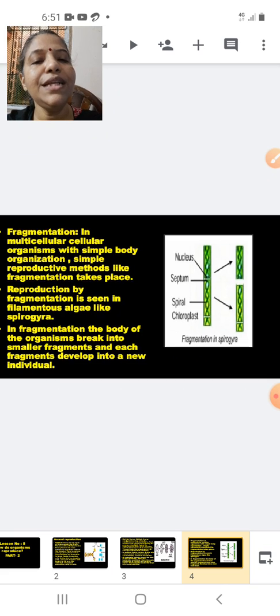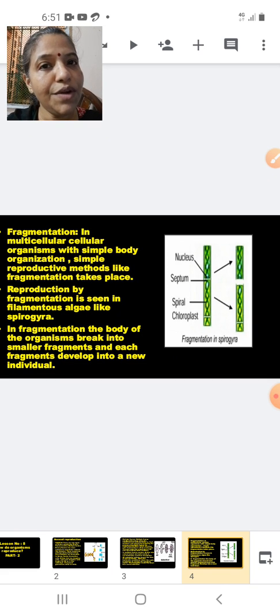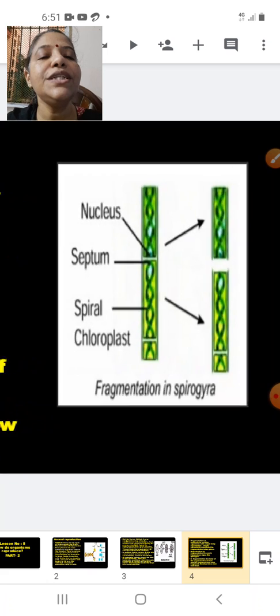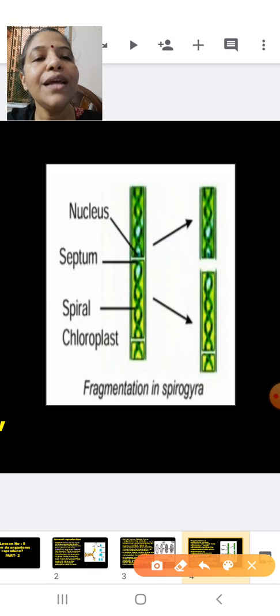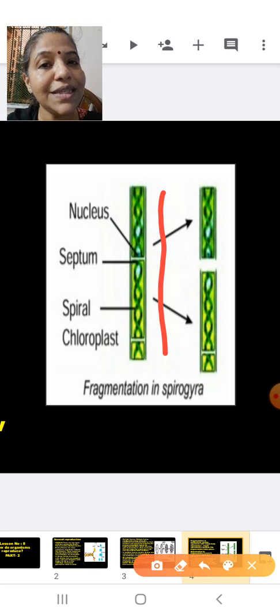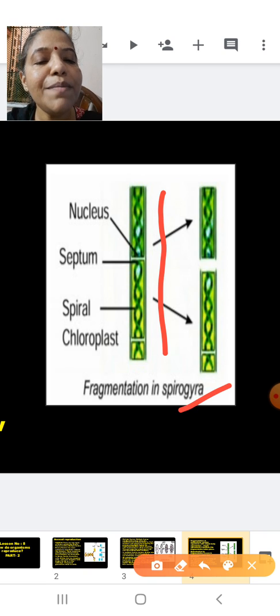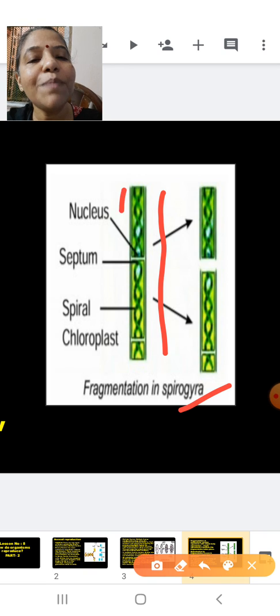Now we will study the next type of asexual mode of reproduction. And the next type of asexual mode of reproduction, students, you are going to study is fragmentation. Now, fragmentation is very much common in case of filamentous algae. What is a filamentous algae? The algae which has a thread-like appearance is called a filamentous algae. An example of filamentous algae is that of Spirogyra. So here this is the Spirogyra.